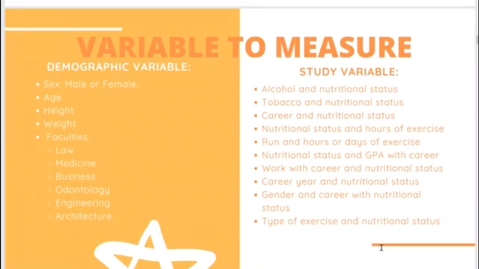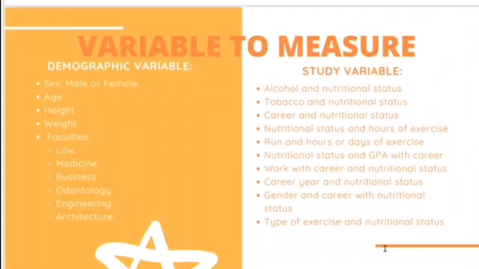In the study variables, we have alcohol and nutritional status, tobacco and nutritional status, career and nutritional status, and hours of exercise, hours of exercise and nutritional status, GPA with career, work with career and nutritional status, career year and nutritional status, gender and career with nutritional status, type of exercise, and nutritional status.